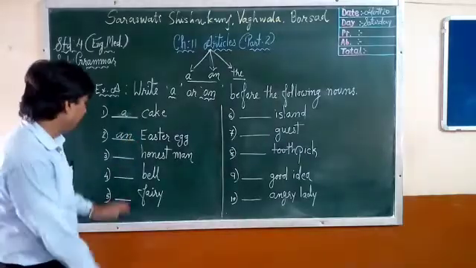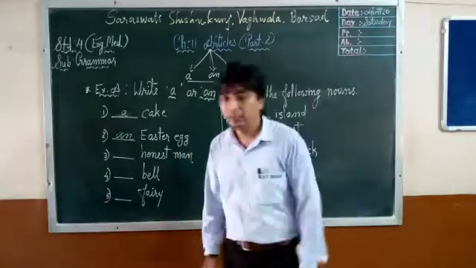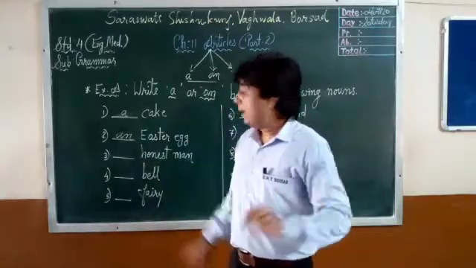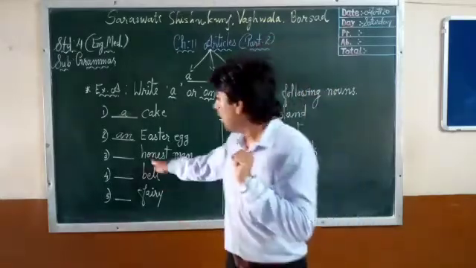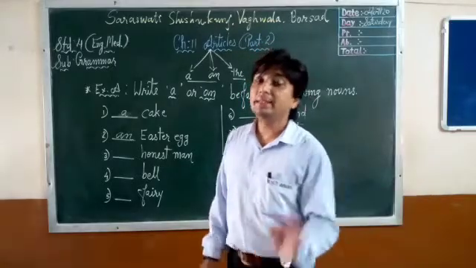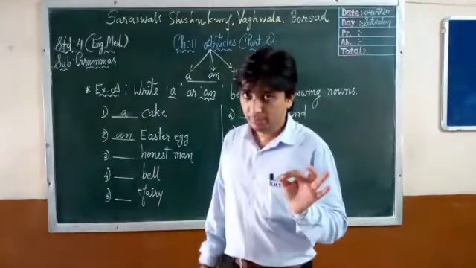An honest man. Now here it is a little bit different. The spelling begins with H, but the pronunciation begins with an O sound. It is not 'honest' with an H sound, it is 'onest'. That begins with an O sound.